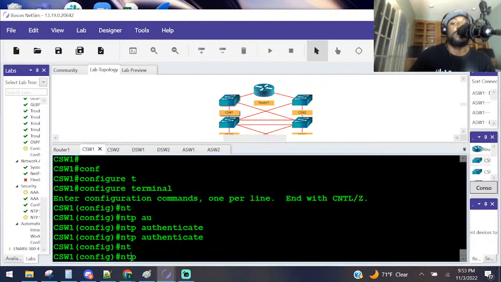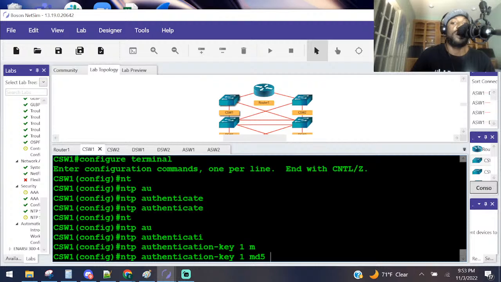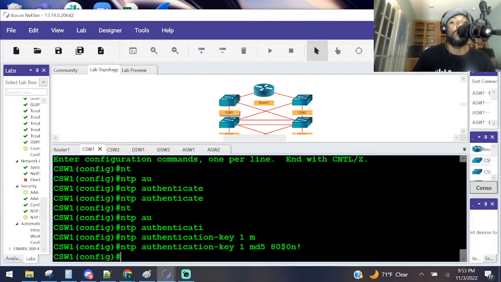How do we do that? NTP authentication key 1 MD5. Password is 80$0November exclamation point. Press enter. That was a lot of work there. On CSW1, configure authentication to trust packets from only NTP devices that authenticate by using key of 1. That's a lot.